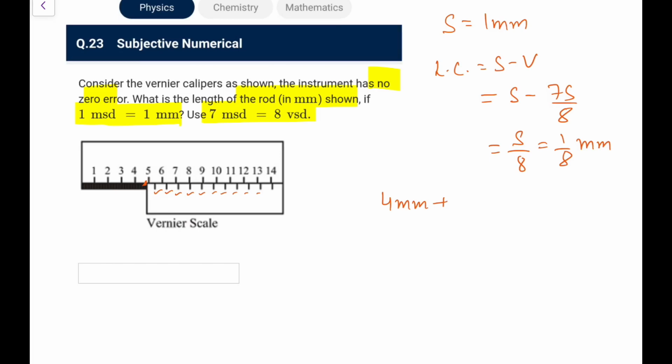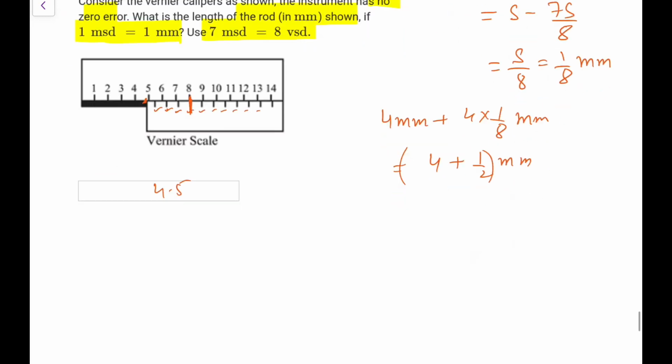I think nothing is coinciding, and from the diagram it appears that probably this one is coinciding. I can say this is 1, 2, 3, the fourth one appears to be coinciding, so that is 4 plus 1 by 8 of mm. So it is 4 plus 1 by 2, that is 4.5 mm. So the length as per me would be 4.5. The photo should have been more proper.